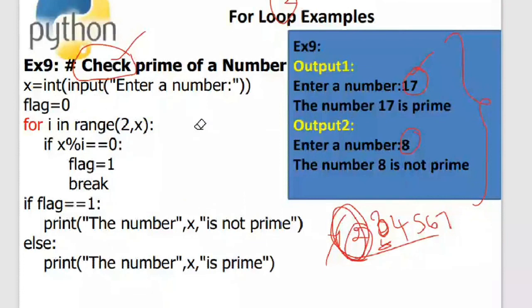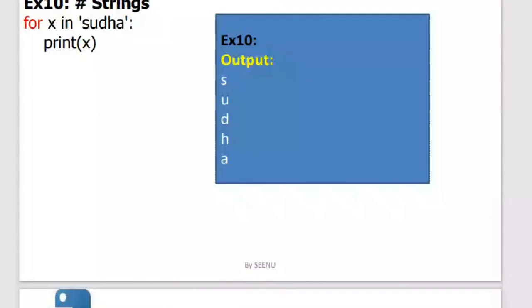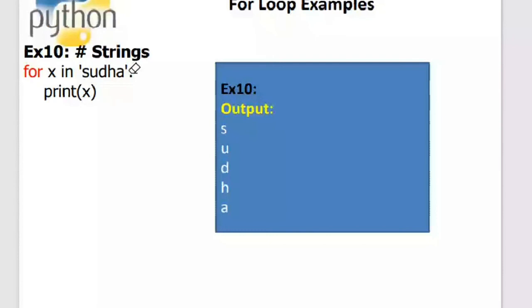Coming to another example, this is the last example of your for. Here I just wanted to show you how to iterate through a string. A string is also a sequence of characters. So I said for x in Sudha, and I'm printing x. It will iterate through each and every character and print all the characters in the sequence in the output. To show how you use for with strings, I have given you this example.